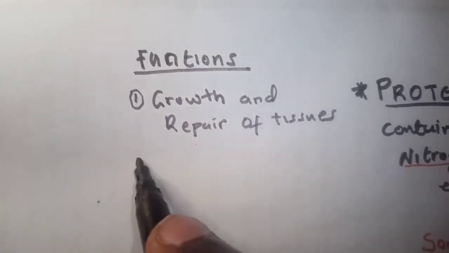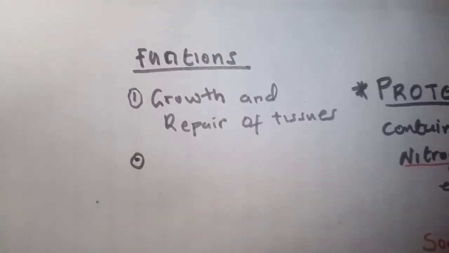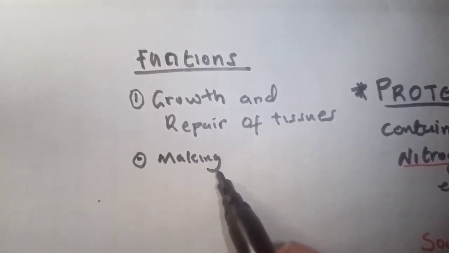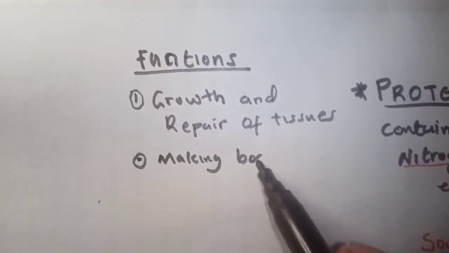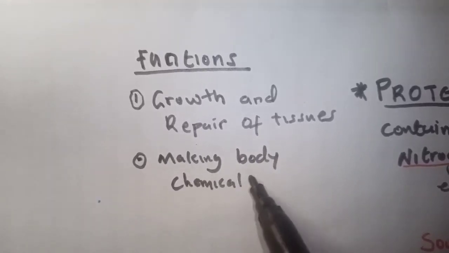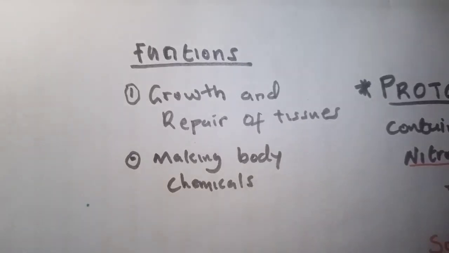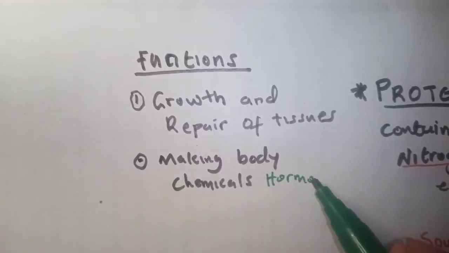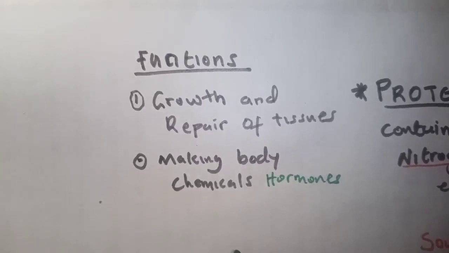Proteins are used for making body chemicals. Like what type of chemicals? Things we call hormones, enzymes.